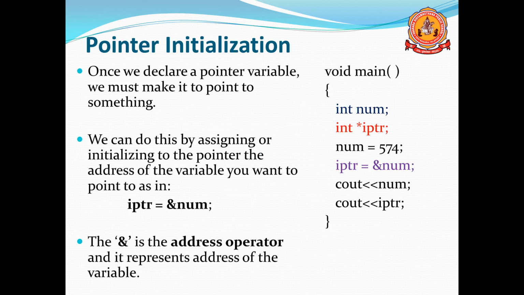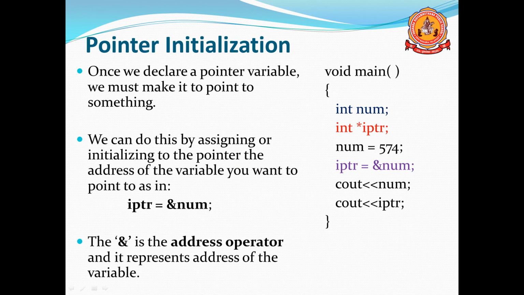Here, how can we initialize the pointer? The declaration is over, so how can we initialize the variable? Once we declare the pointer variable, we must make it point to something. A pointer variable holds the address of another variable, so we have to assign the address of some other variable to the pointer. We can do this by initializing the ptr variable to the address of another variable.